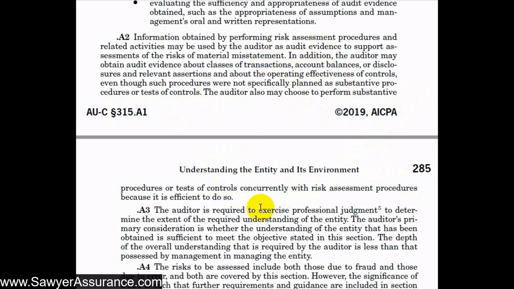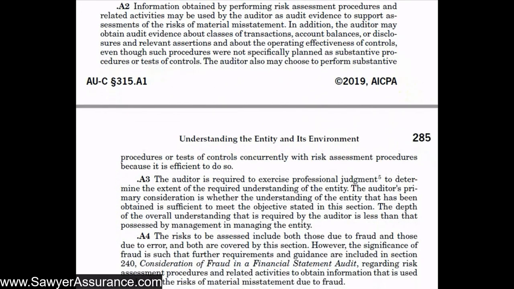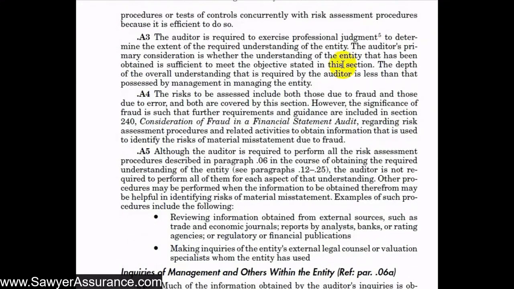When we are planning our audit, we want to try to make it as efficient as possible. And so in that way, we can combine a lot of different tasks if we're really knowledgeable about what needs to be done, and that makes the audit go by smoother and also makes the client happier. And so it's good here that they note that the depth of the overall understanding that is required of us is less than that possessed by management in managing the entity.